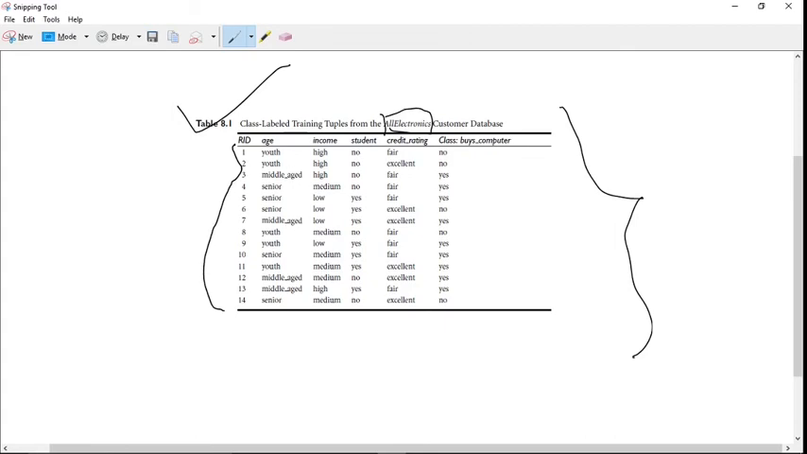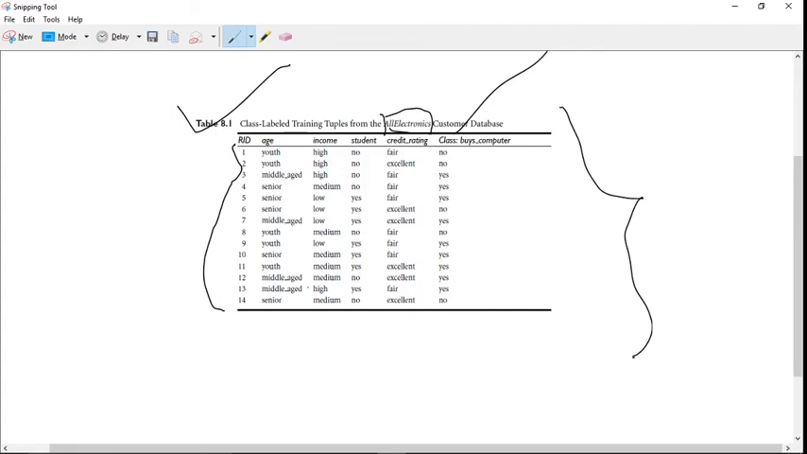And in this detail, we have 1, 2, 3, 4, 5, 6. That means the attributes are age, income, student, credit rating, and finally the decision attribute is class. So these are all categorical data. In this categorical data, age has been divided into 3 parts: youth, middle age, and senior. Based on that, the income and the credit rating are also given.